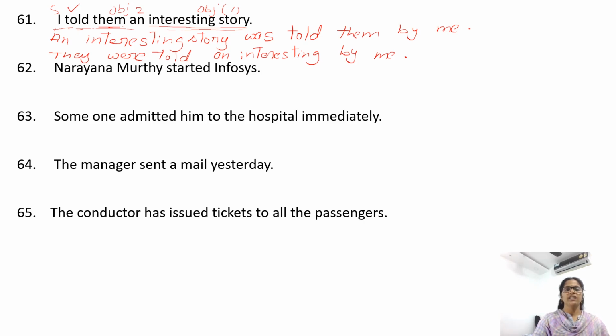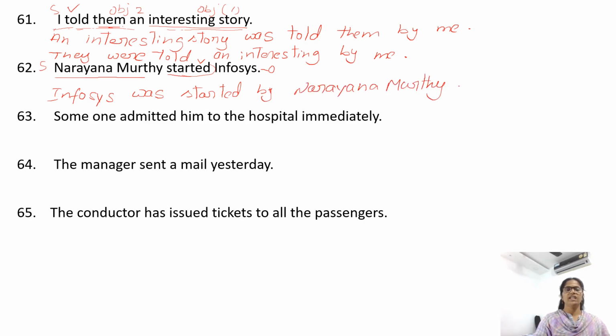Narayan Murthy started Infosys. Started verb. Who started? Narayana Murthy. Subject. Narayana Murthy started who or what? Infosys. Object. So begin with object. Infosys. Sentence is in simple past. We need was. Infosys was started by Narayana Murthy.